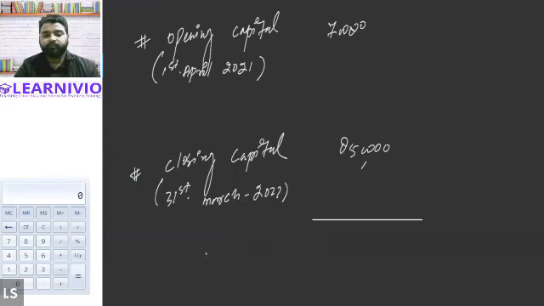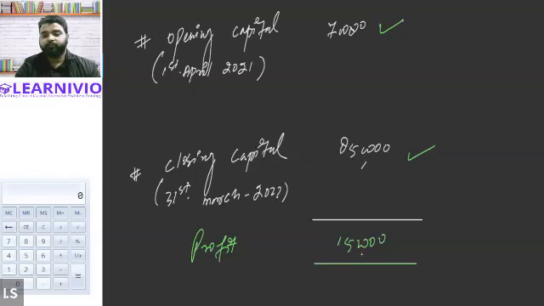Can any one of you tell me what is the profit of the business? If opening capital is 7 lakh and closing capital is 8,50,000, how much profit has the business generated during the year? Anybody having any idea? Sir, 1,50,000. Correct, perfect. 1,50,000 is the profit.